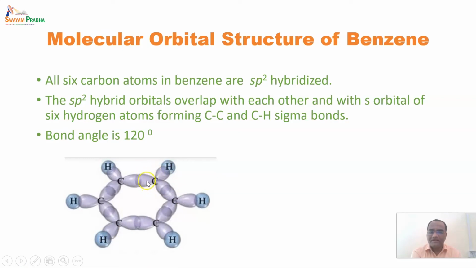This is how the orbital structure of benzene looks. Here you can see that this structure is specifically for the sigma bonds. No pi bonds have been shown here; I will show the pi bonds later on.